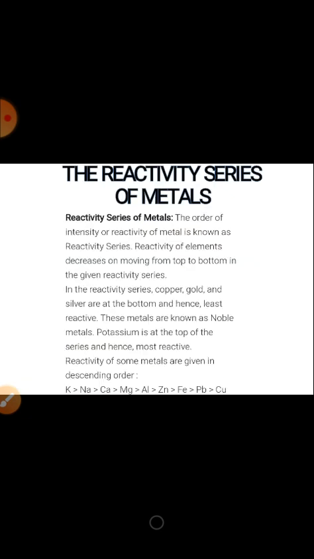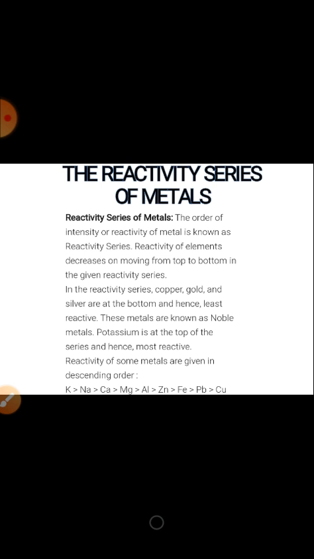The reactivity series of metals. The order of intensity or reactivity of metals is known as the reactivity series. Reactivity of elements decreases on moving from top to bottom in the given reactivity series. The reactivity of metals differs from metal to metal. Some of the metals are more reactive while others are less reactive towards chemical reagents.